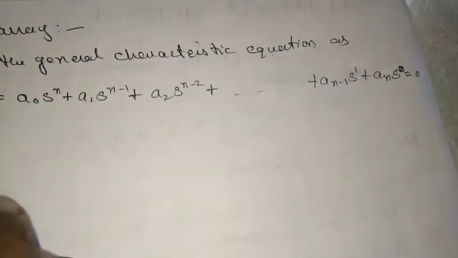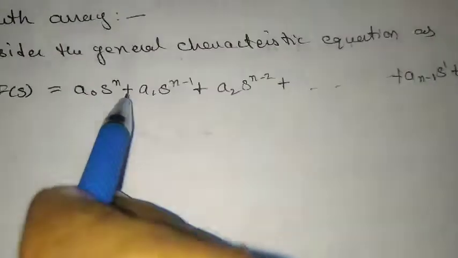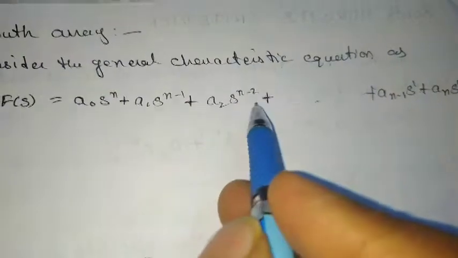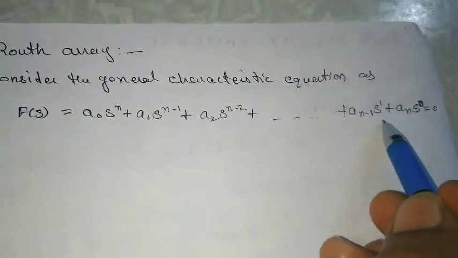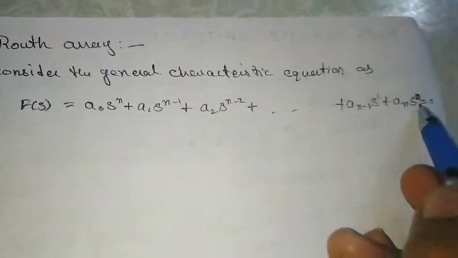Generally, I'll consider a characteristic equation. What is the characteristic equation? That is the denominator polynomial of the closed loop system. See, this is a characteristic equation: a0 s power n plus a1 s power n minus 1 plus a2 s power n minus 2 and so on, plus an minus 1 s plus an s power 0 equal to 0. From this equation, I'll construct the Routh array. Please see carefully how to construct this Routh array.